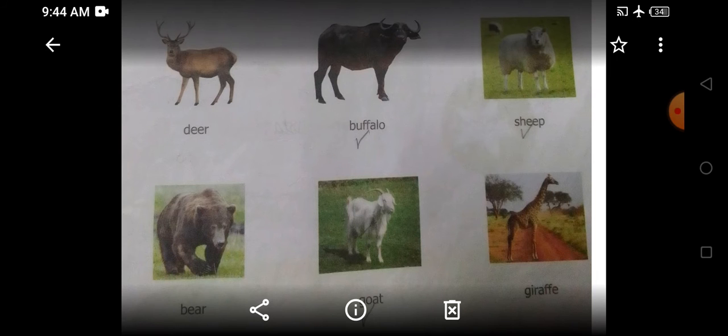Then the next is goat. Goat gives us milk and meat. Okay, so goat is a domestic animal. It is found on farms. Then the last picture is of giraffe. Giraffe gives us nothing. Giraffe is a wild animal. He lives in a jungle. Okay, so I hope this is clear to you.